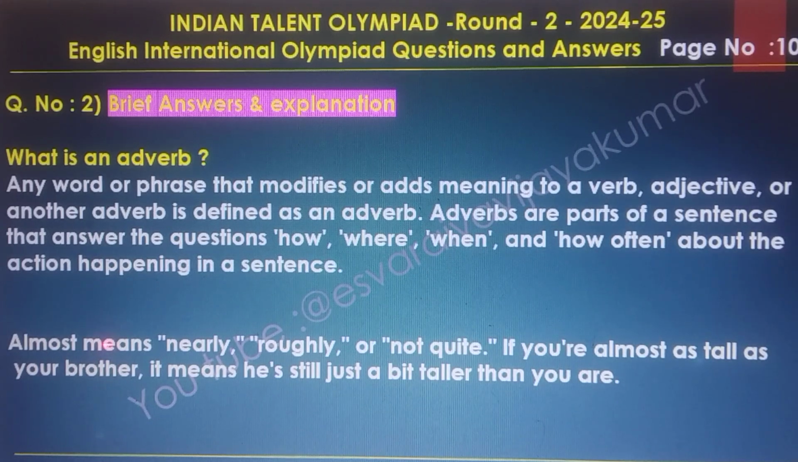Almost means nearly, roughly, or not quite. If you are almost as tall as your brother, it means he is still just a bit taller than you are.